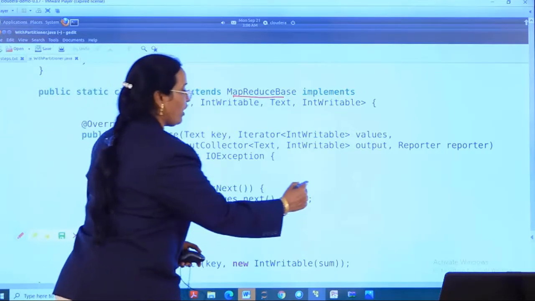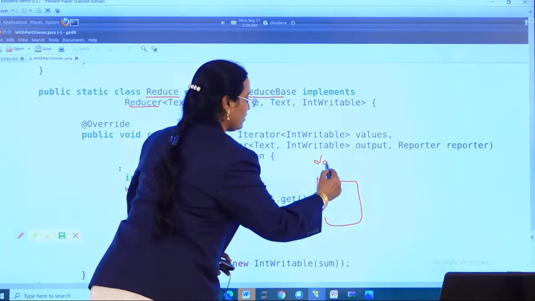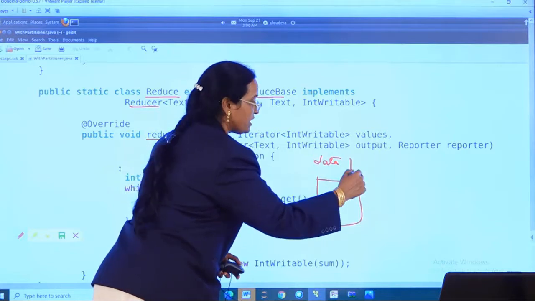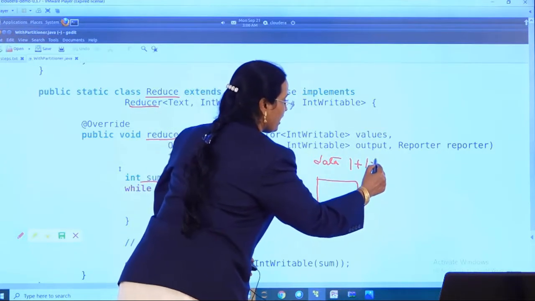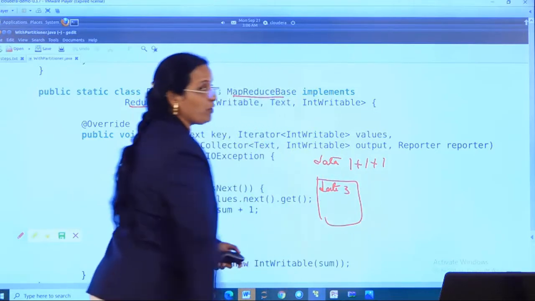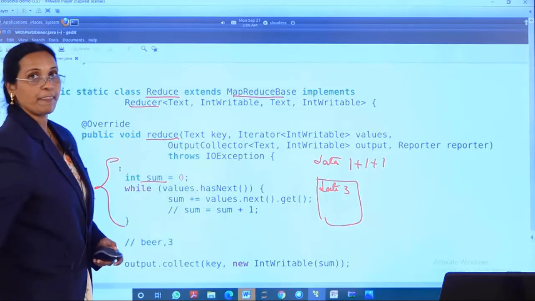That means in one partition the word data is there. If it is there one time, it is 1, next time also it is there, it is plus 1, next time also it is there, it is plus 1. So overall the word data is there in the input file 3 times. So that job is performing here.